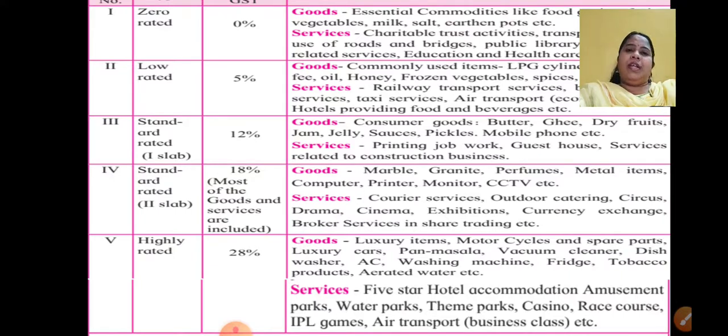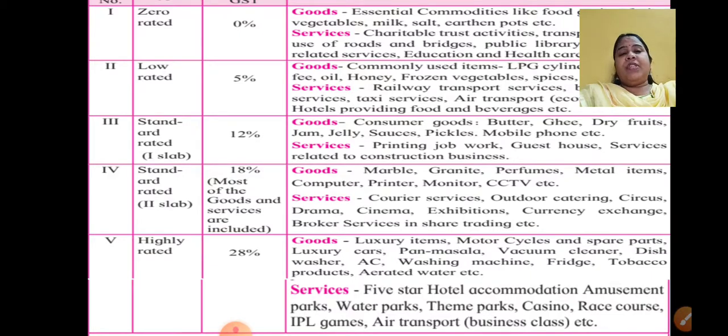All these are under 18%. Now highly rated are for those very rich people, like luxury items, motorcycles, spare parts, luxury cars. All these are highly rated, that is 28%. So the maximum rate of GST that can be imposed is 28%. It starts from 0% till 28%.